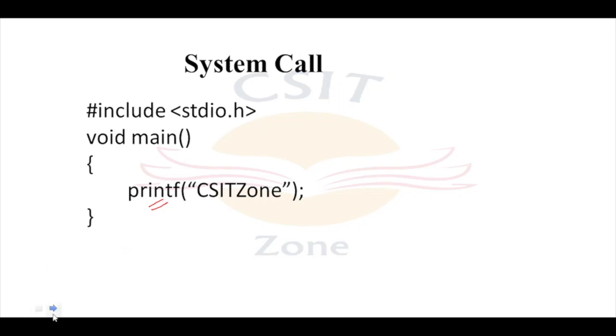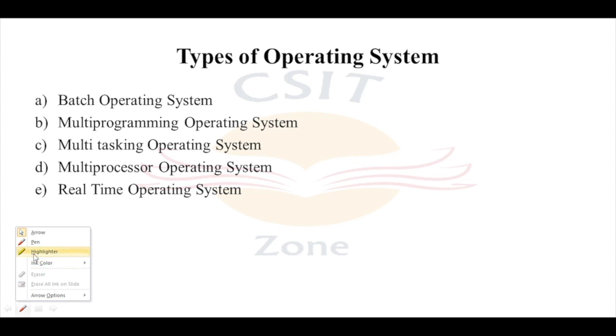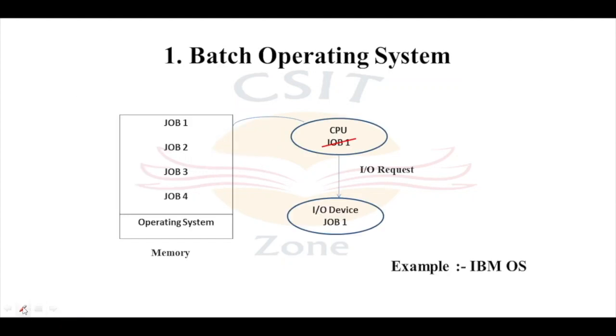Now next we are going to discuss what the types of operating system are. We have various types of operating system like batch operating system, multiprogramming operating system, multitasking operating system, multiprocessor operating system, and the real-time operating system. Now let's discuss them one by one in detail. First, we are taking the batch operating system.